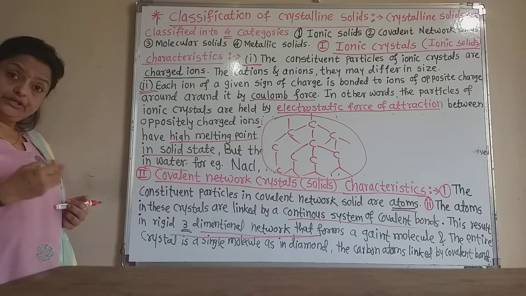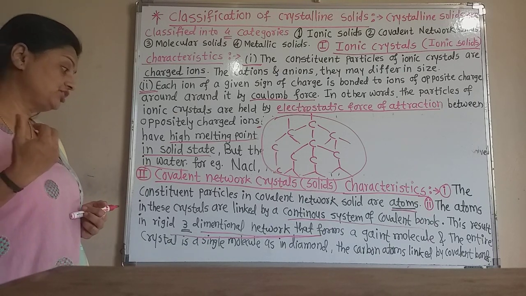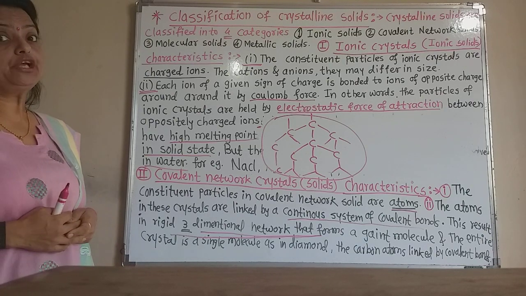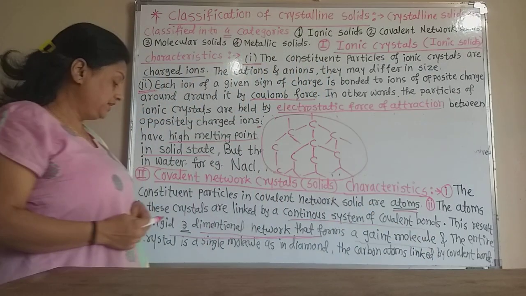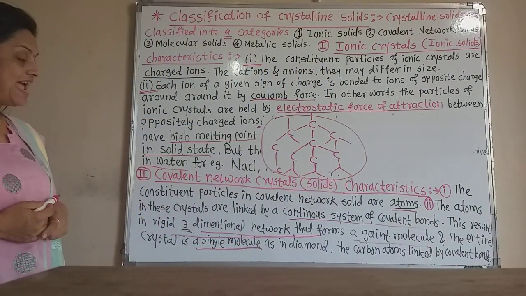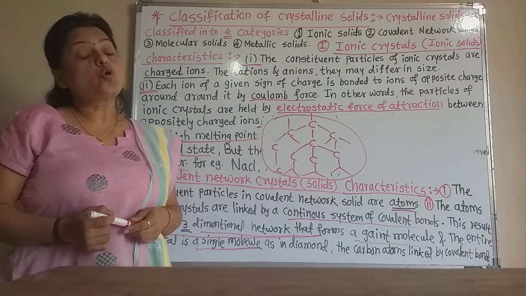Due to the continuous system of covalent bonding, this results in a three-dimensional network that forms a giant molecule, and the entire crystal is a single molecule, as in diamond, where the carbon atoms are linked by covalent bonds.